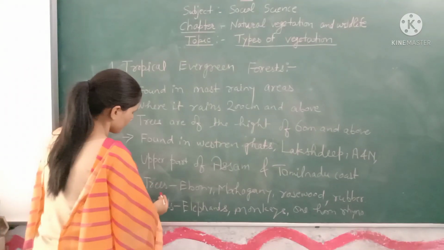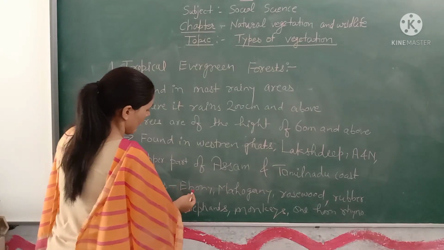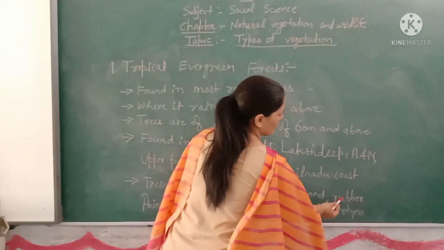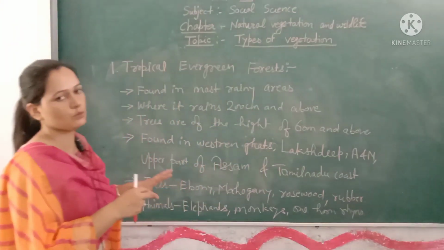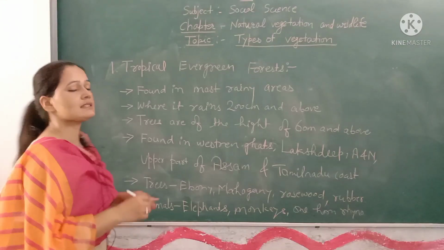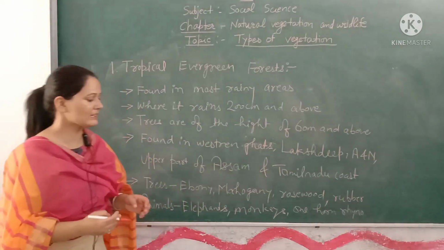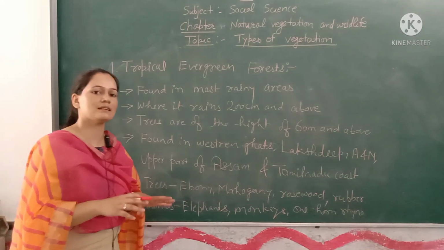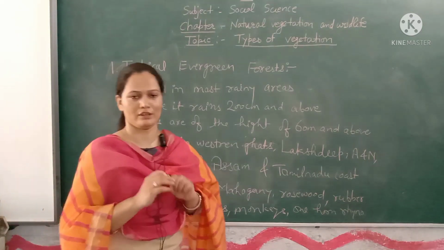First, trees: ebony, mahogany, rosewood, rubber, etc. are found in tropical evergreen forests. And animals: elephants, monkeys, and one-horned rhinos are found in tropical evergreen forests.